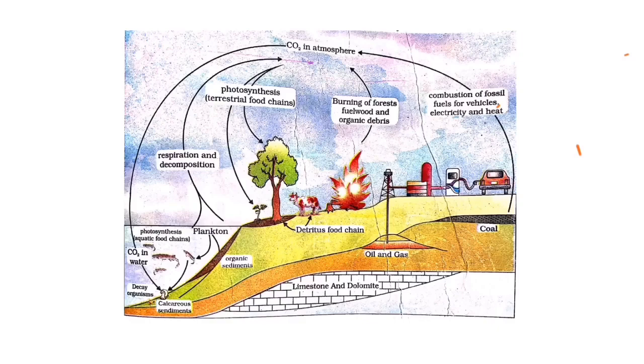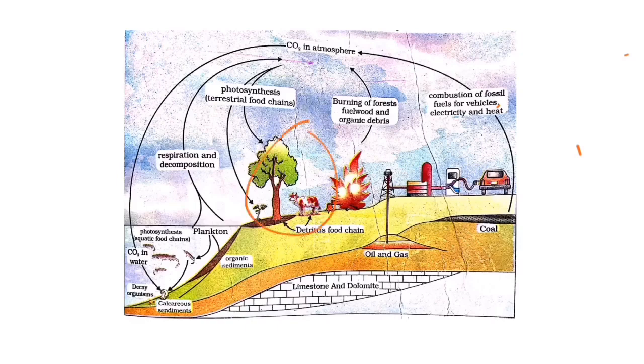Once the tertiary consumers die, it undergoes the detritus cycle, meaning decomposition, and again through the decomposition the carbon is released into the atmosphere. So see here, when this plant dies or falls to the ground or an animal dies, what happens? This carbon is released into the atmosphere through the process of decomposition. This is in the terrestrial ecosystem.